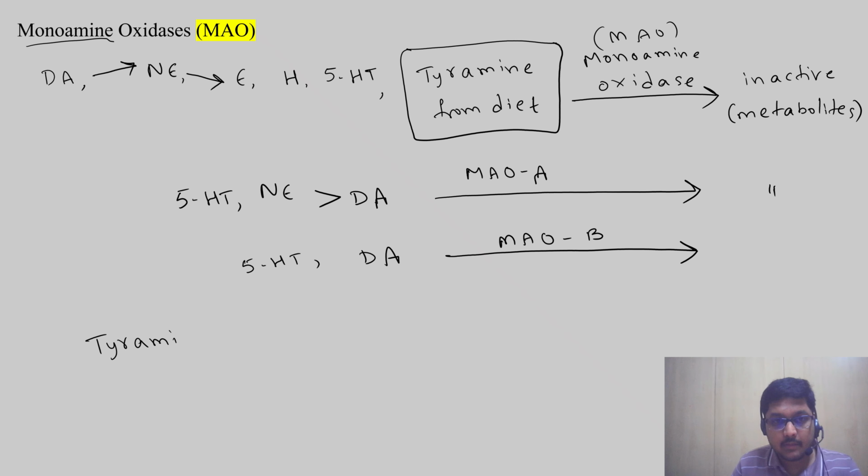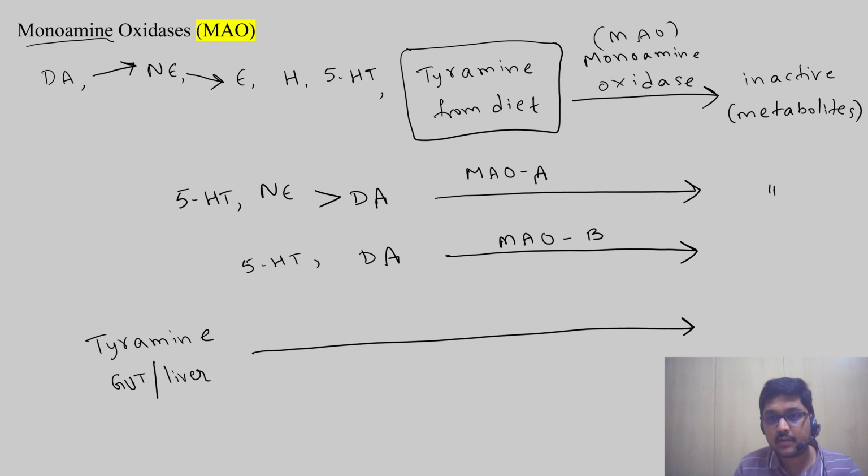Tyramine in the diet, when we take it, enters the GIT, the gut. After absorption, it reaches the liver. Who acts on this tyramine to convert it into inactive metabolites?